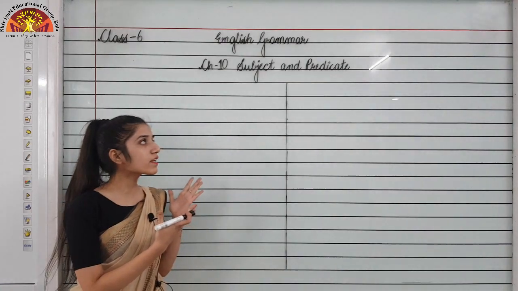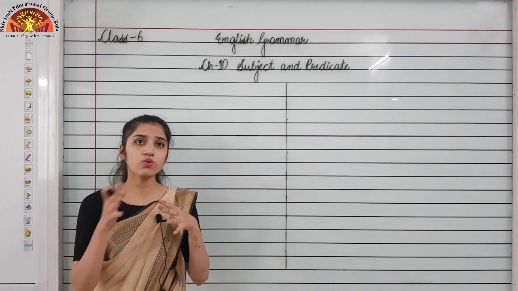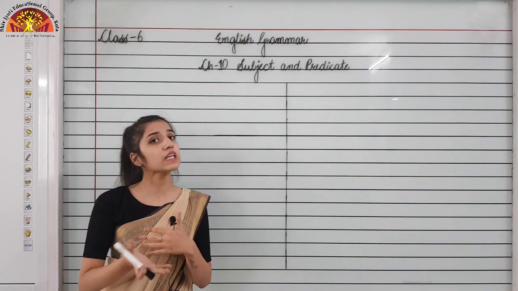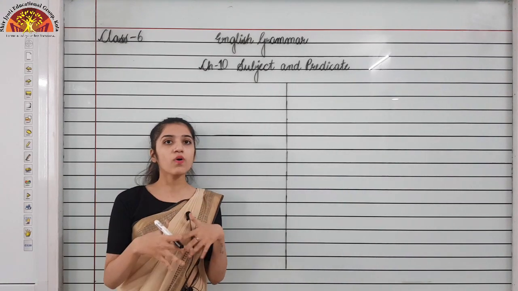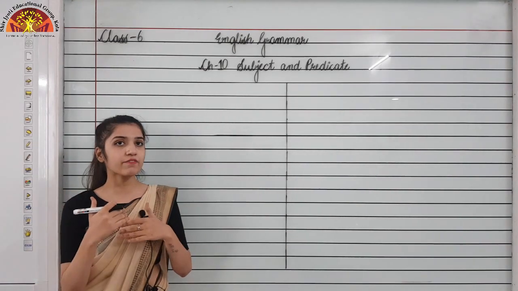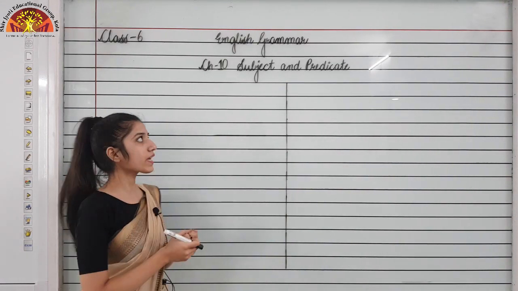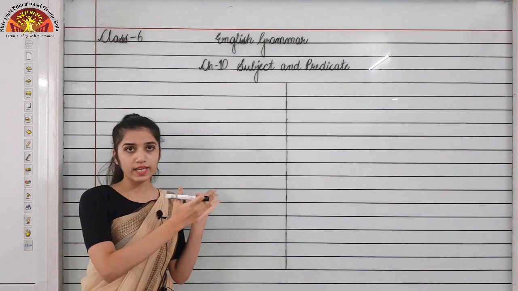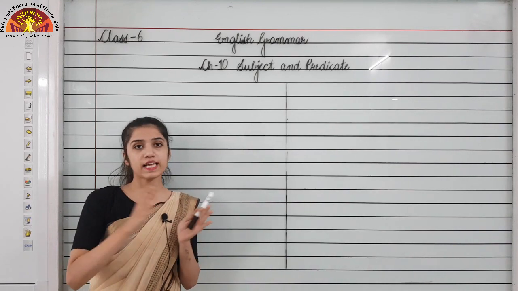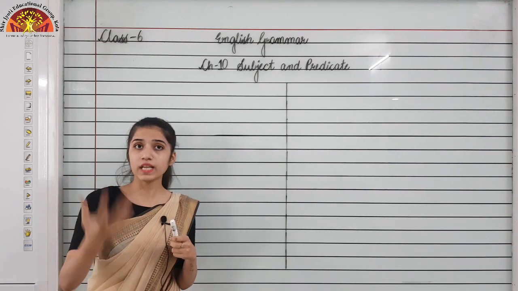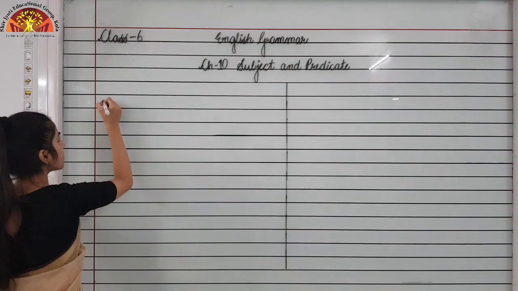So this topic you all are much familiar with, that is subject and predicate. You all have studied this in your junior classes too, what is a subject and what is a predicate. Now also we are just going to recall all the things that we have learned, and we will learn them in detail. So I'll tell you what is a subject and a predicate. Every sentence has two parts. What are those two parts? First is the subject and the second one is the predicate.